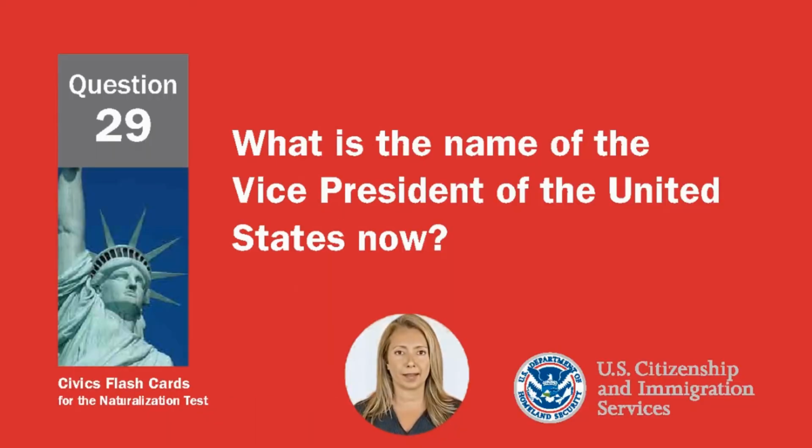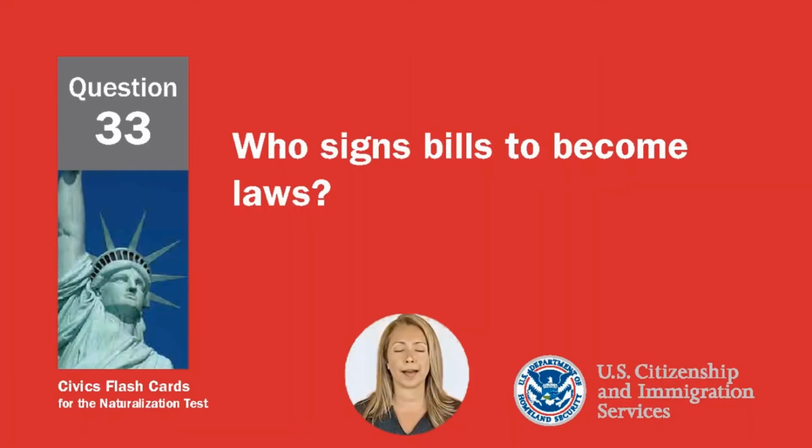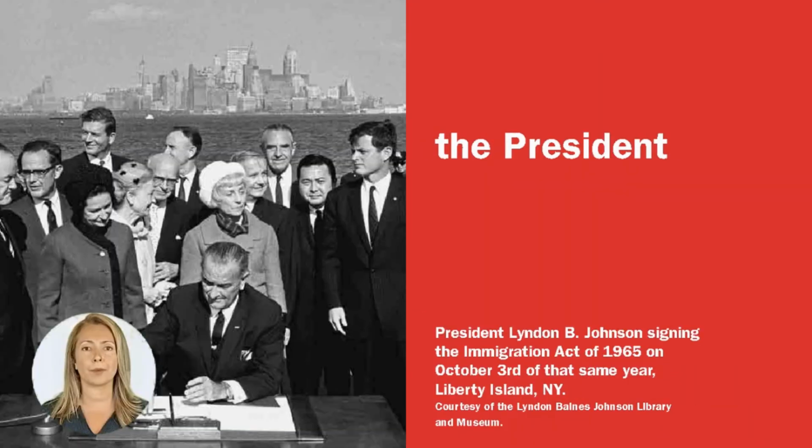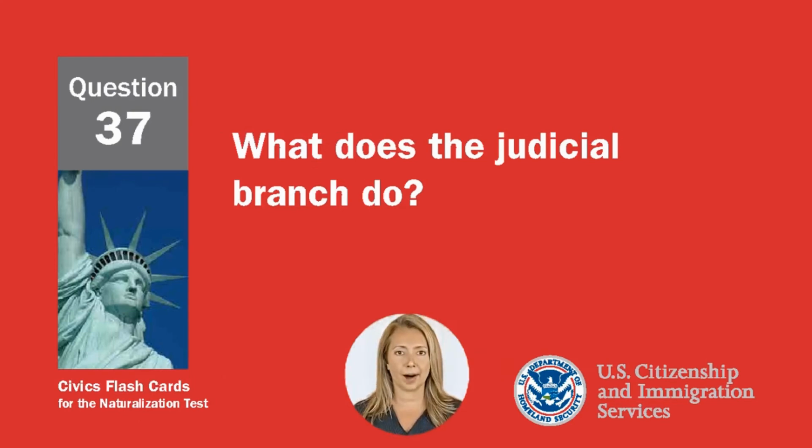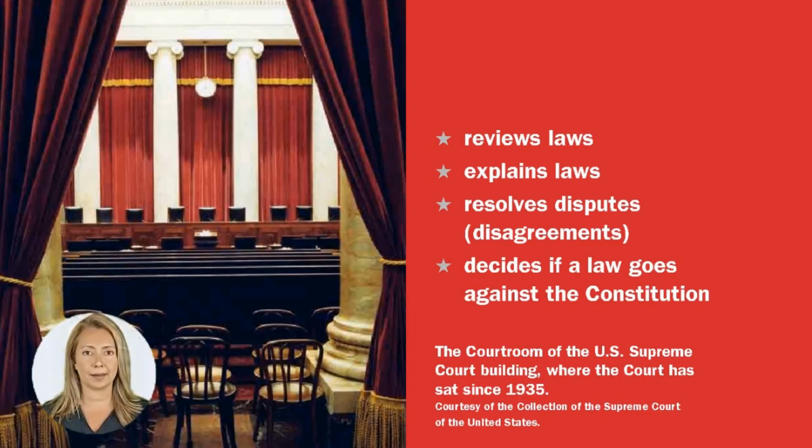What is the name of the Vice President of the United States now? Kamala Harris. Who signs bills to become laws? The President. What does the judicial branch do? Reviews laws. Explains laws. Resolves disputes, disagreements. Decides if a law goes against the Constitution.